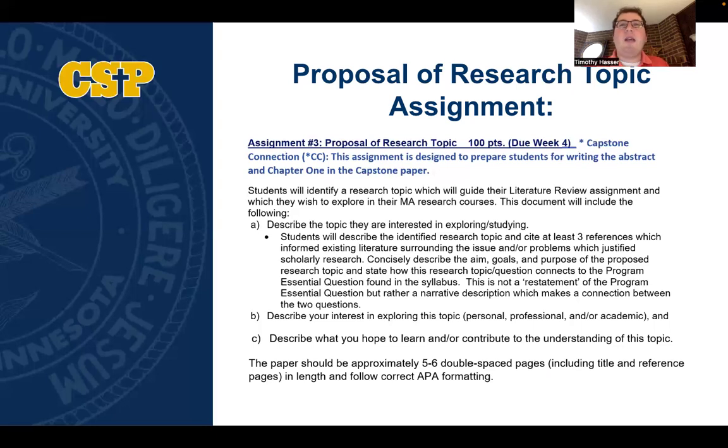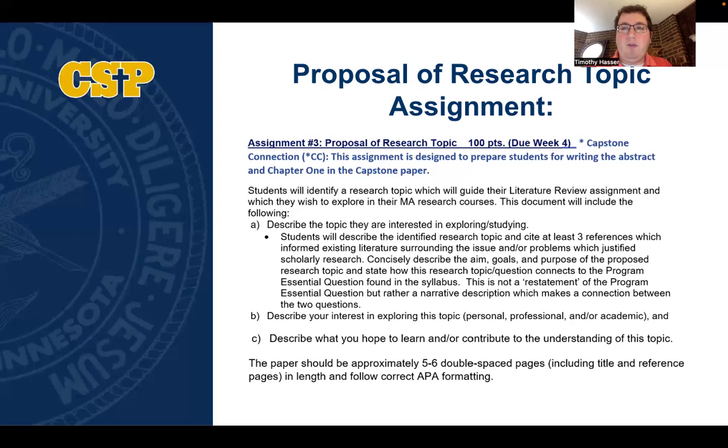And so as part of this assignment, you will describe the aim, the goals, and the purpose of the research topic and how it connects to our program essential question. You will also note your interest in the topic and what you hope to learn and contribute to the understanding of this topic. This paper should be 5 to 6 pages in length, and this includes your cover page and your references page.